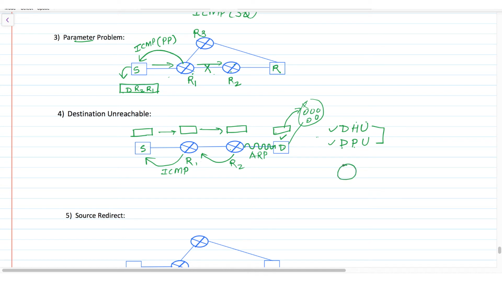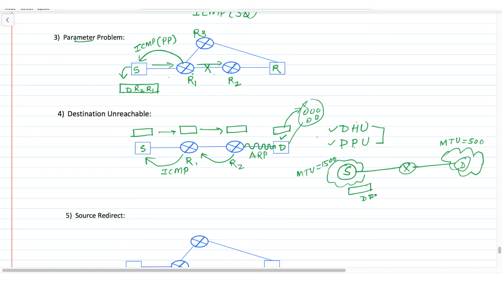Suppose this is the source, here it's a router and it's a destination. The destination has some network with MTU equal to 500, maximum transfer unit, and the source is in a network with MTU equal to 1500, and you have mentioned in your data packet don't fragment value equal to 1, means you are saying please don't fragment this packet.